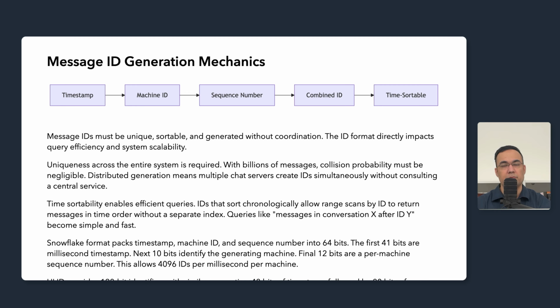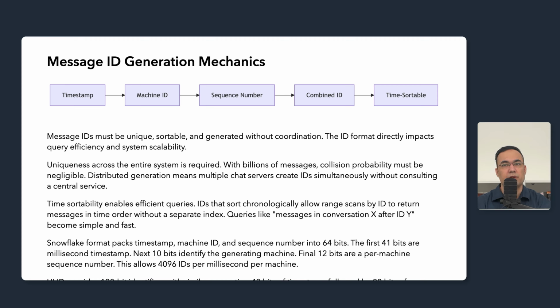The first 41 bits encode millisecond timestamp, giving us about 69 years of range. The next 10 bits identify the generating machine, allowing 1024 unique generators. The final 12 bits are a sequence number, allowing 4096 IDs per millisecond per machine.